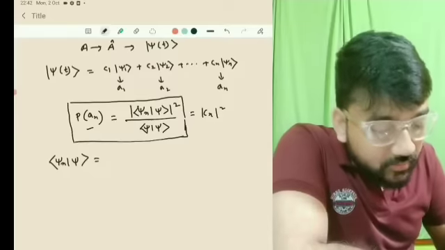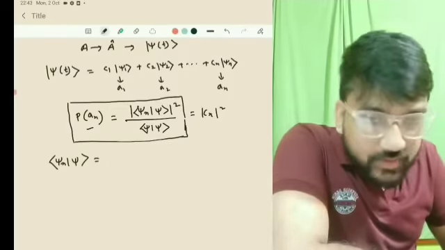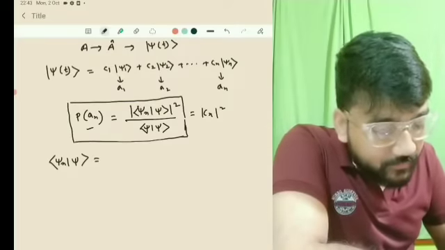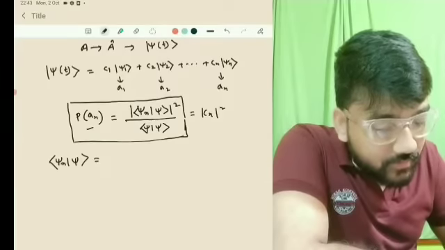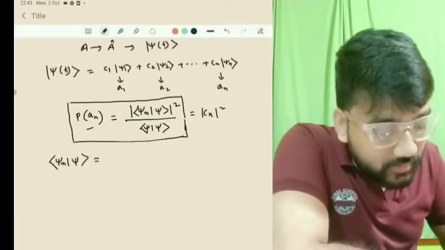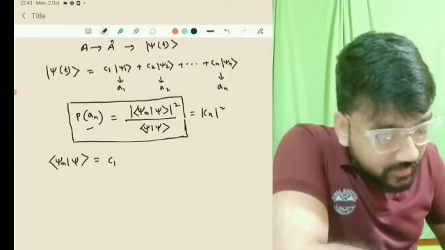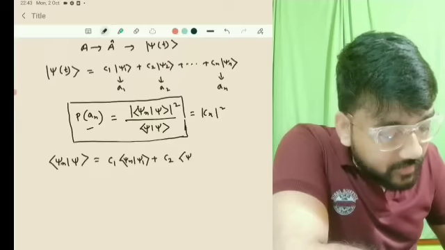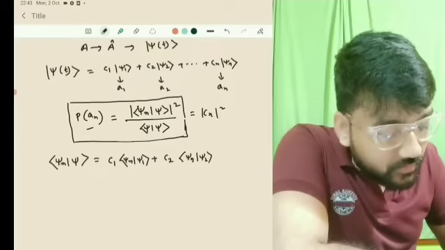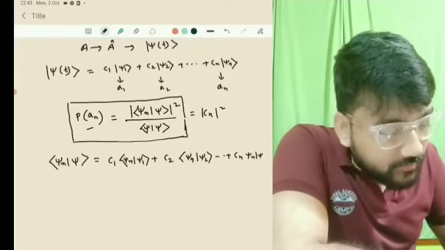You will get C1 psi n with psi 1, similarly plus C2 psi n with psi 2, and so on up to Cn psi n with psi n.